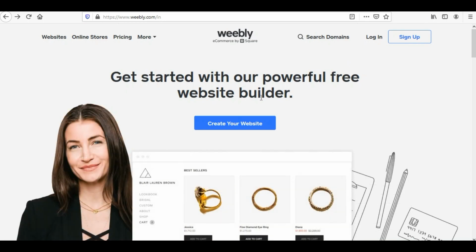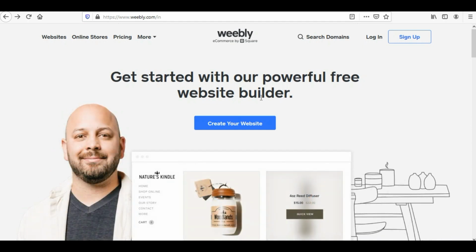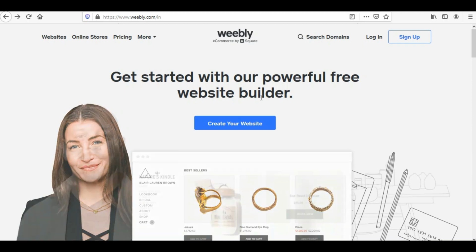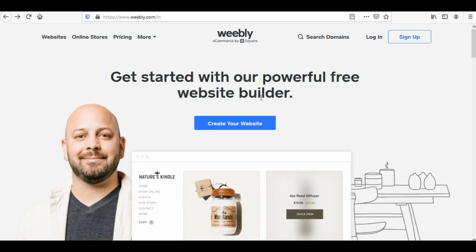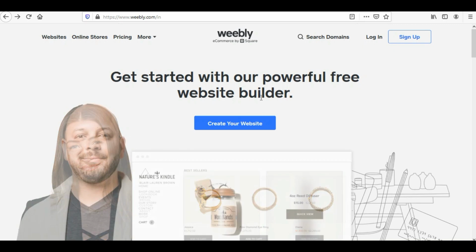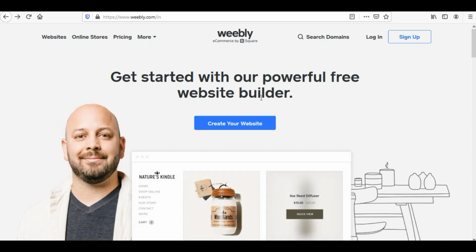Now Weebly is a free website builder that allows anybody to build their own website quickly and with ease. Weebly has been around for more than a decade and it is a very popular platform among those users who want to create a free website. You can build a beautiful website in a short period of time using this drag and drop platform. So let us start with it.